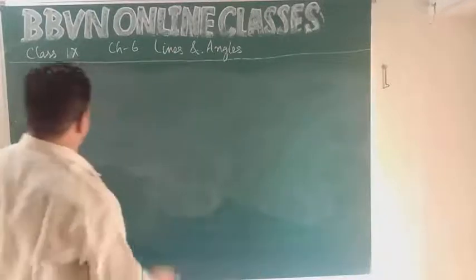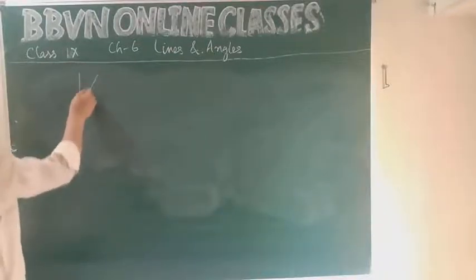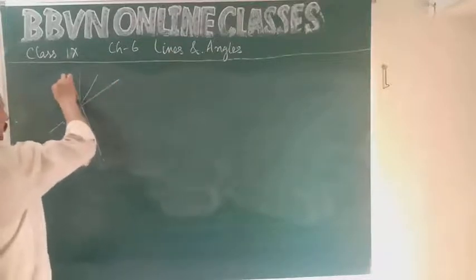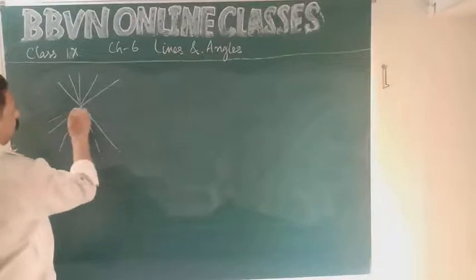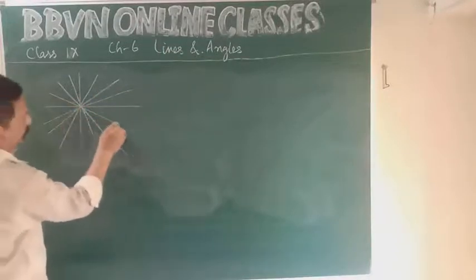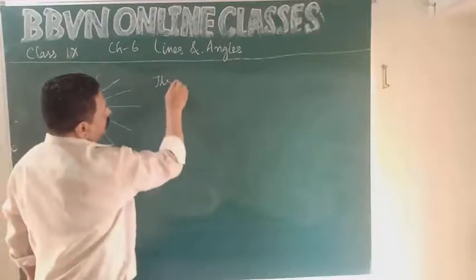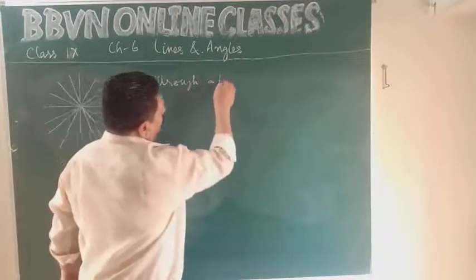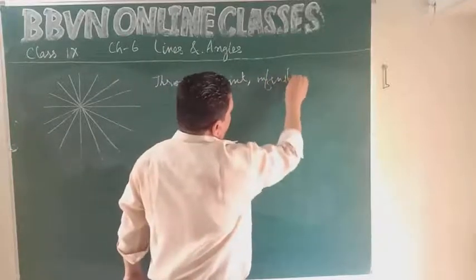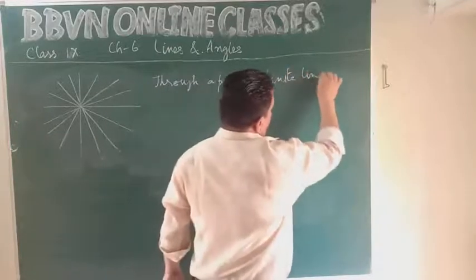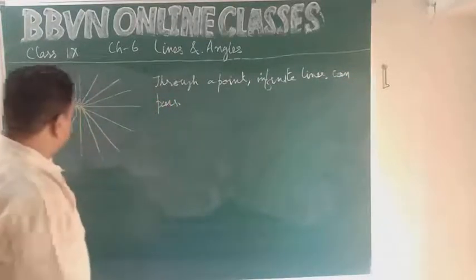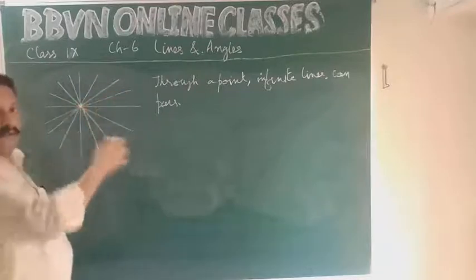Achha, we know that through a point I can have infinite lines that pass. Through a given point there can be infinite lines that can pass. So this point is common to all these lines.